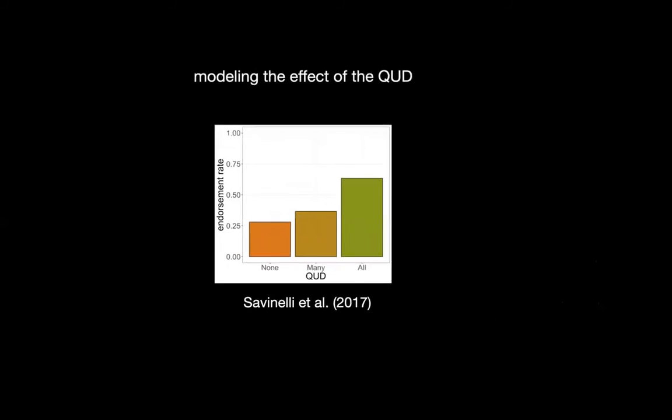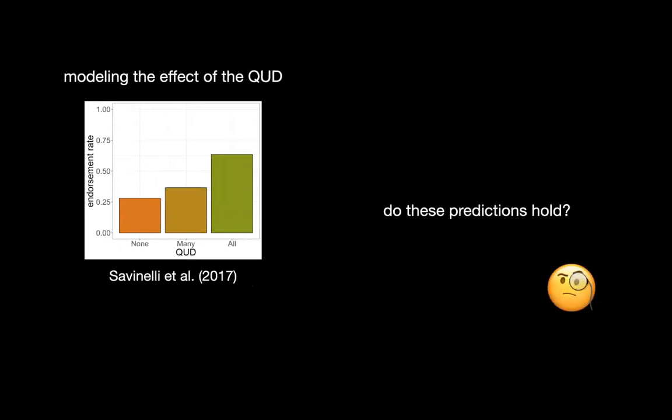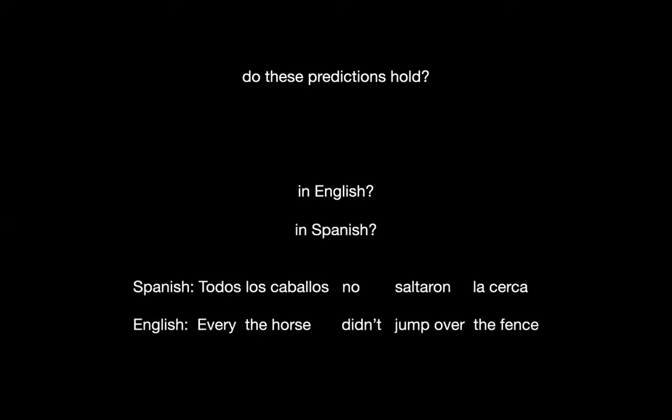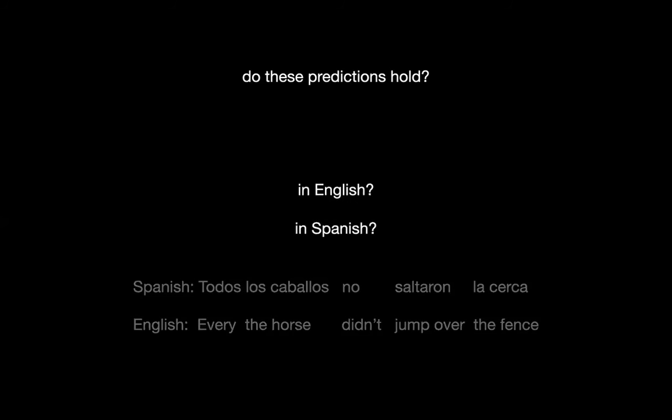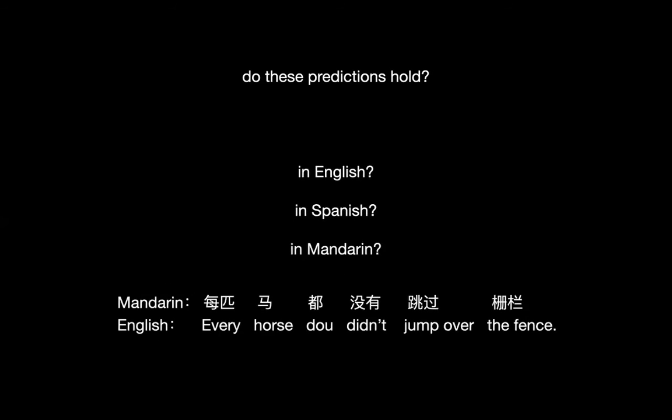We decided to test whether these model predictions hold, testing the role of QUDs starting with English, but also other languages, looking at the status of ambiguity resolution and the role of QUDs beyond English. We focus on Spanish, a language that we expect to allow ambiguity similar to that in English. And we also tested Mandarin, a language reported not to have scope ambiguity in these sentences.